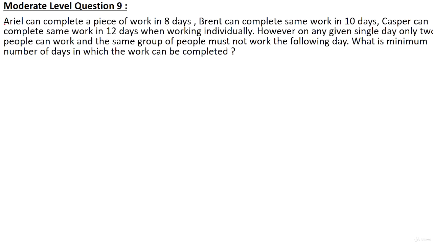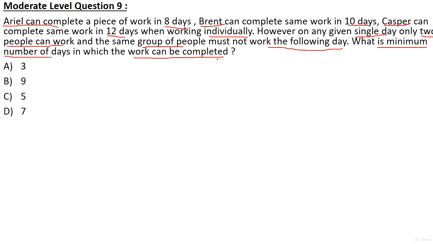It says Al can complete a work in 8 days, Brent can complete the work in 10 days, Casper can complete the work in 12 days when working individually. However, on any given single day, only 2 people can work and the same group of people must not work the following day. Now what is the minimum number of days in which the work can be completed? That's the question. Options are A 3, B 9, C 5, D 7, E 11.